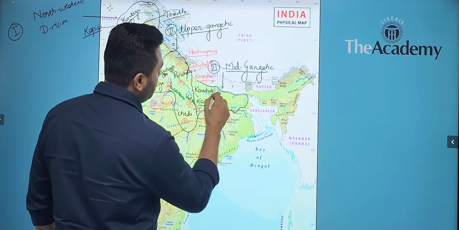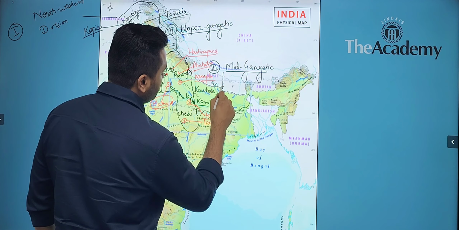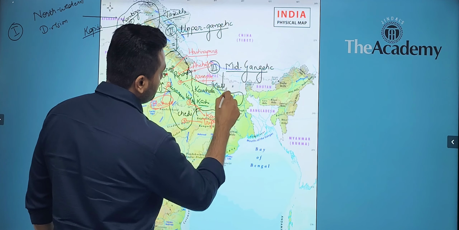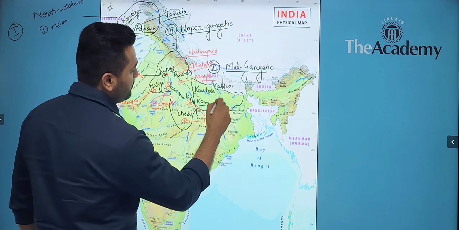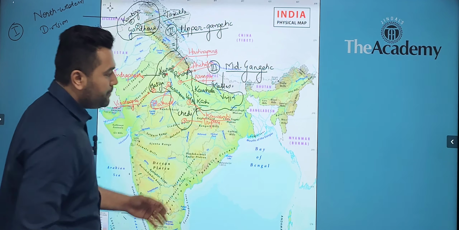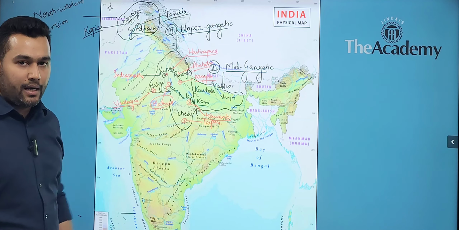We have Malla as an important Mahajanpad and Vrajis, an important Mahajanpad north of river Ganga in the present state of Bihar.